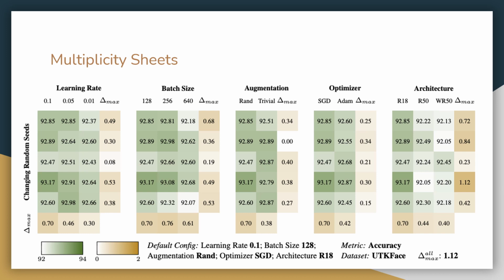Note that these multiplicity sheets can be created for any metric. However, we focus on accuracy under intervention in our paper because it allows us to make comparisons across different multiplicity sheets, something that would not be possible if the metrics were not comparable.